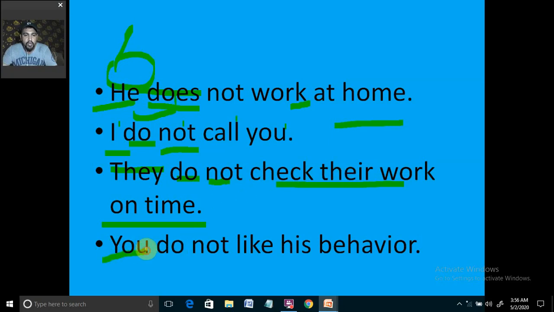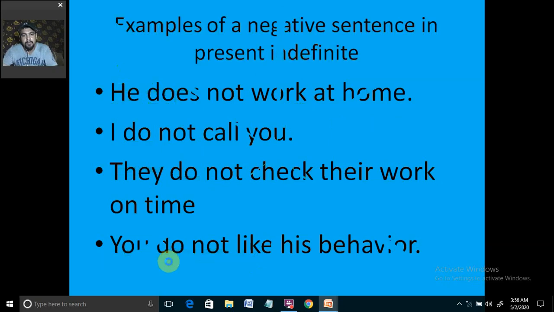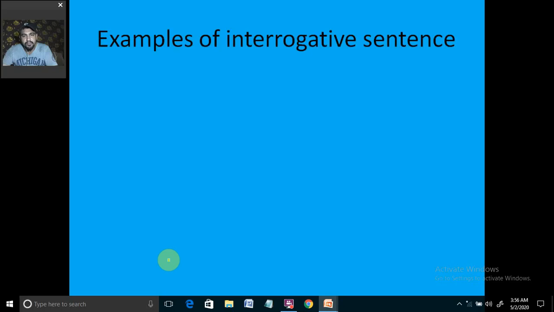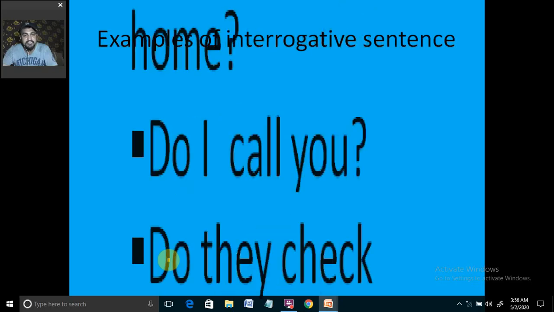Then you do not like his behavior. You do not like his behavior. You is exceptional case, and that is why do is getting used, and then with that we are using not, negation sign, plus verb's first form like, liked, liked. We know that. So like is getting used. We are not using s or es just because we have used helping verb. If helping verb is getting used, we are not going to use s or es with the main verb.